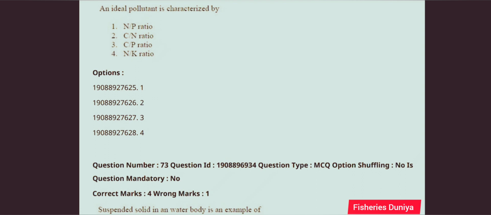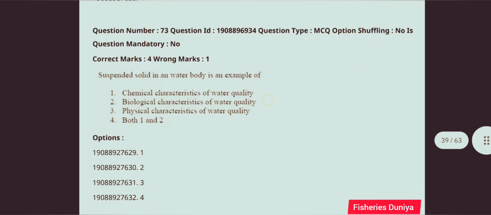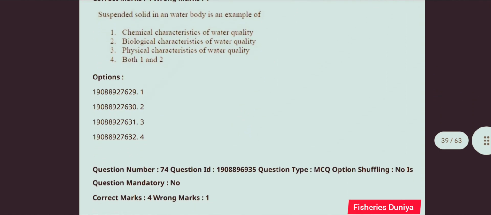So this question is correct answer is option number 2, CN ratio. Next question, suspended solid in a water body is an example of. So this question is correct answer is option number 3, physical characteristics of water quality.